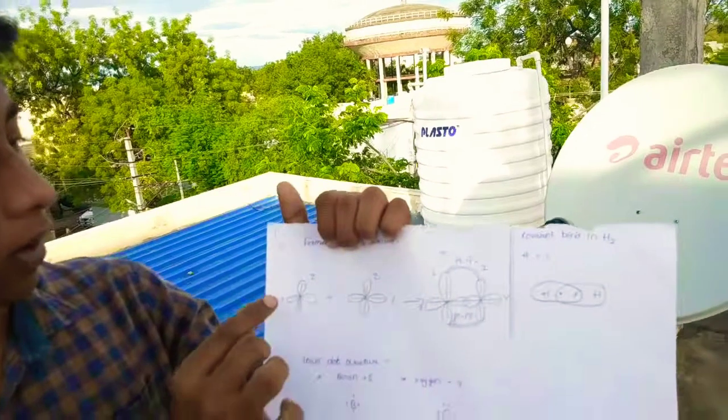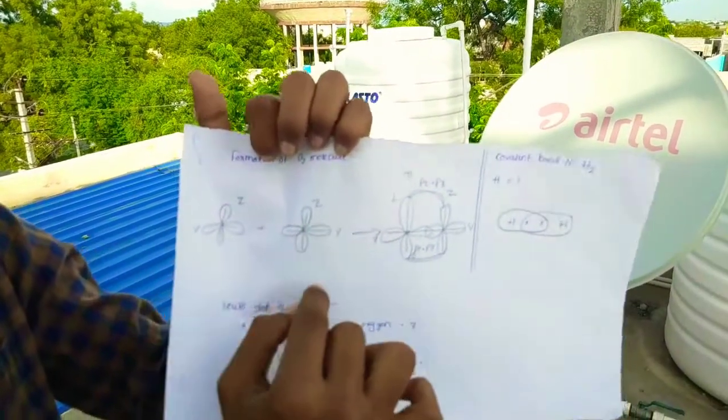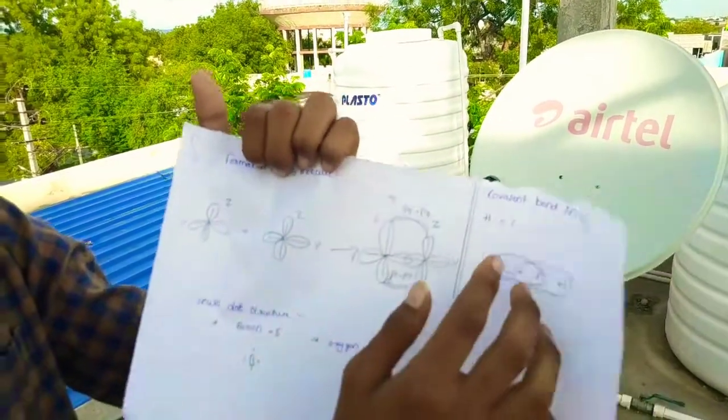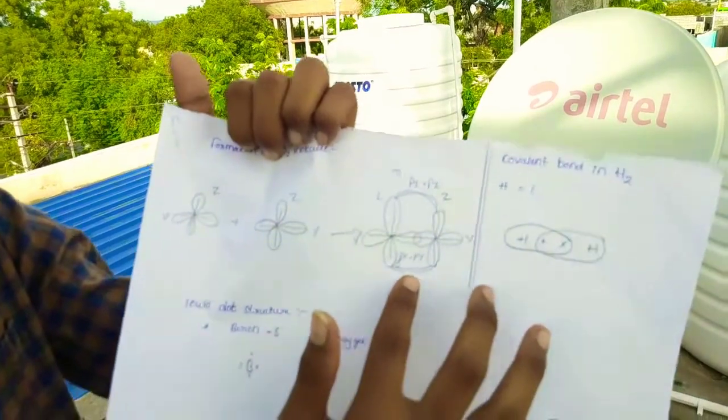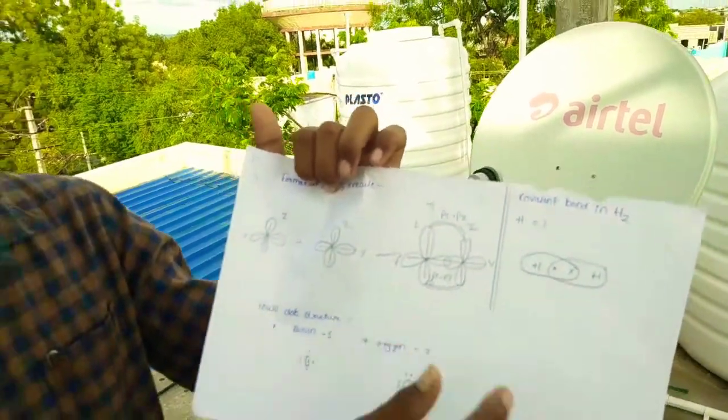In this way, this is the first atom and both combine to form one O2 molecule. This is the O2 molecule. In this way, the overlapping takes place in the O2 molecule and the N2 molecule. Have you understood? I hope you all have understood. Let's move to another topic.